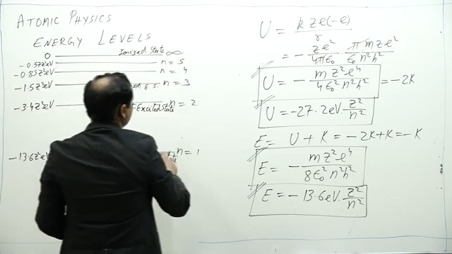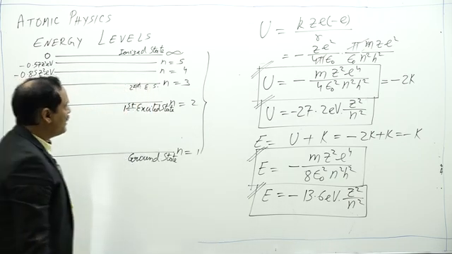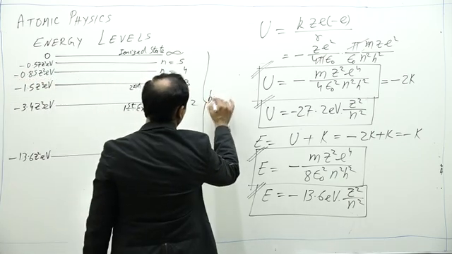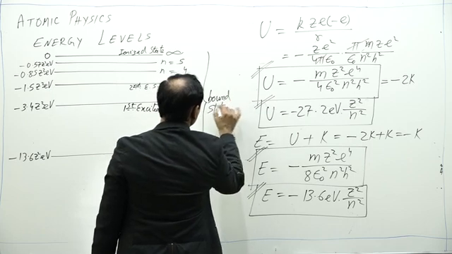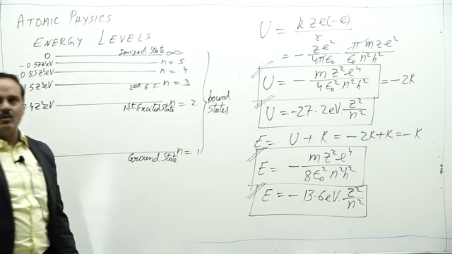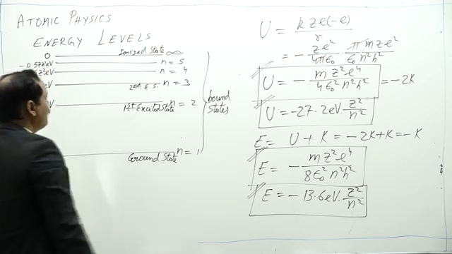These energy levels where total energy is negative are called bound states. That is, electron is bound with atom, it is not free to move out of the atom.